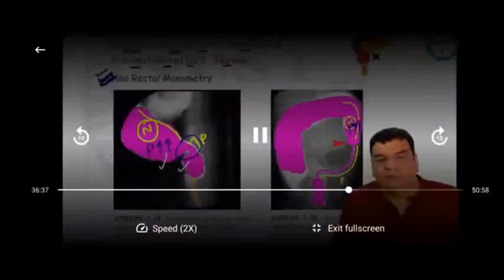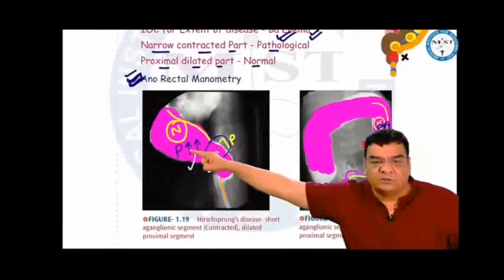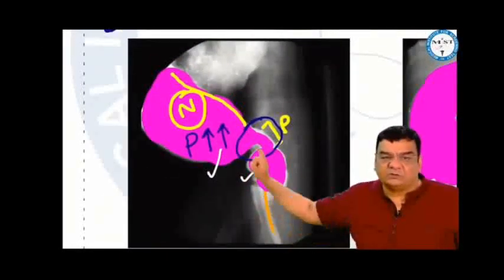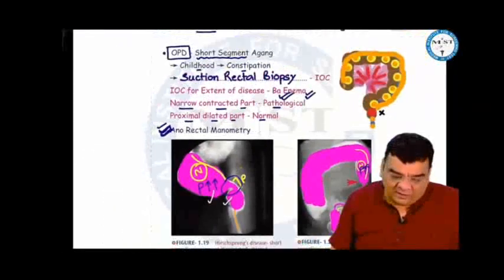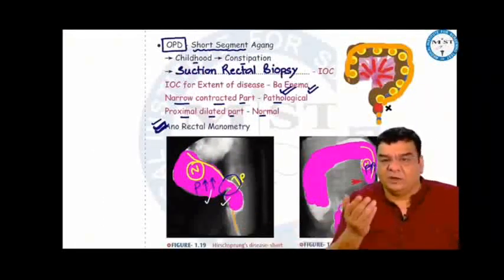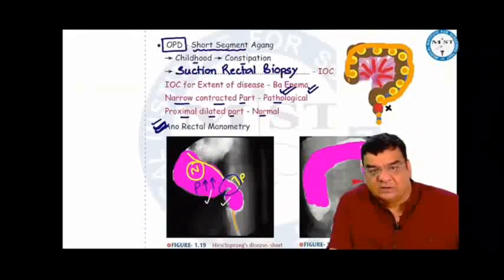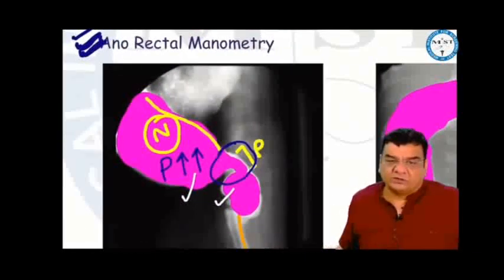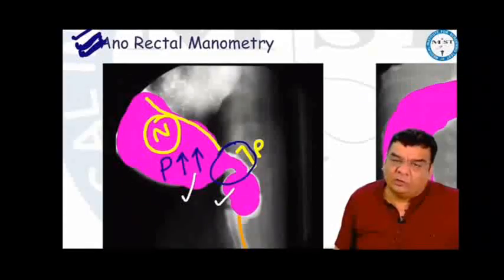We can even do anorectal manometries, because whenever there is a traffic jam, proximal to the traffic jam there is dilatation and high pressure. We can just put an instrument to measure pressure in the rectum, and anorectal manometry can give us an idea. But the best investigation would be a suction rectal biopsy. That biopsy can demonstrate absence of ganglion cells in the nerve plexus. Once the diagnosis is made, we can do various operations to treat Hirschsprung, like Duhamel, Swenson, Soave, coloanal anastomosis.